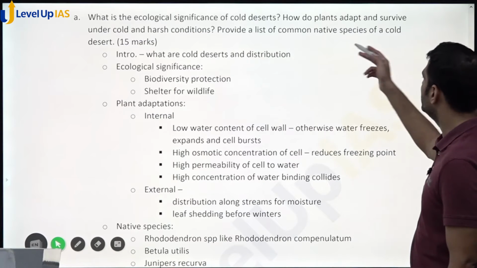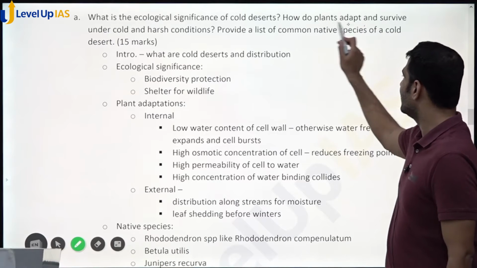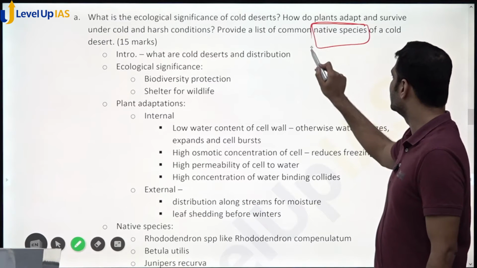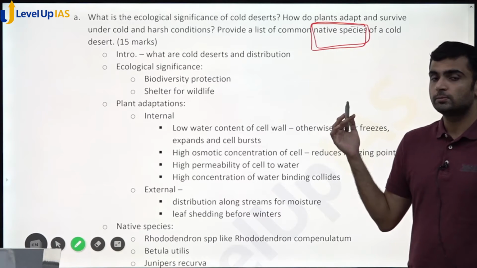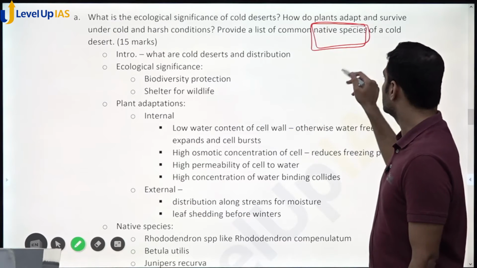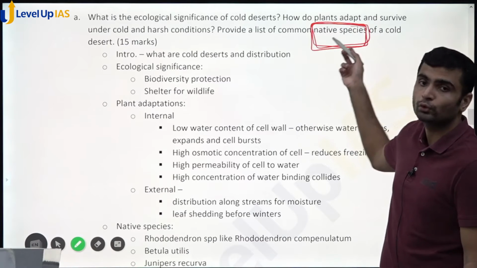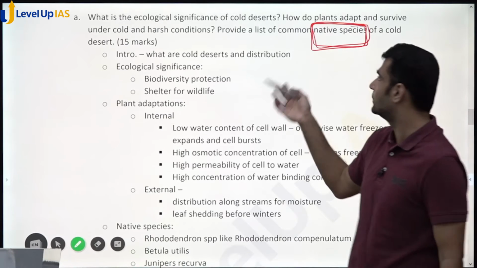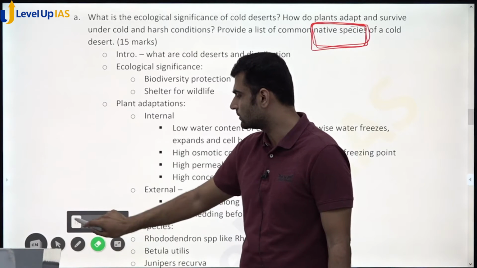We call for a list of common native species. So yes, this is important because they are asking you for native species. If you write species which are not native, or which are exotic species, then those would not be counted for your marking because the question specifically asks for native species.